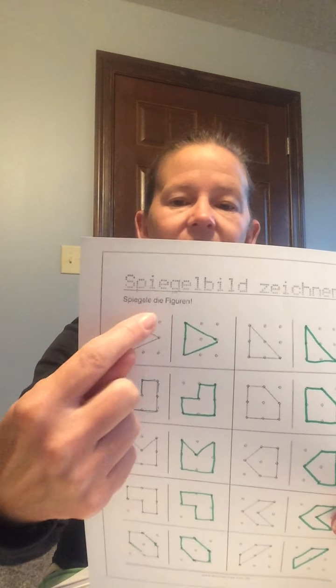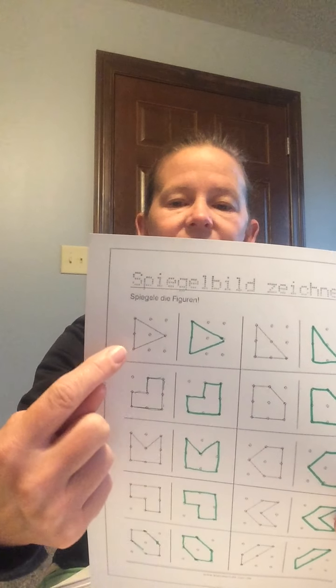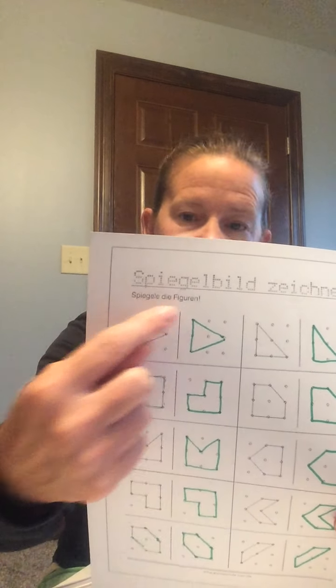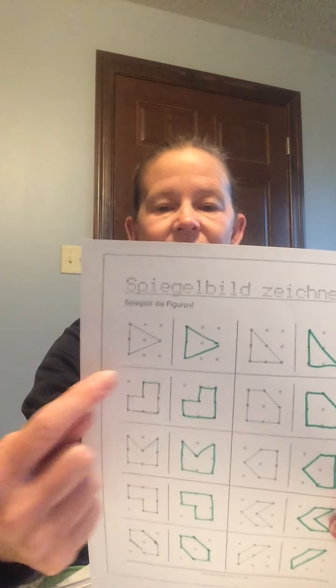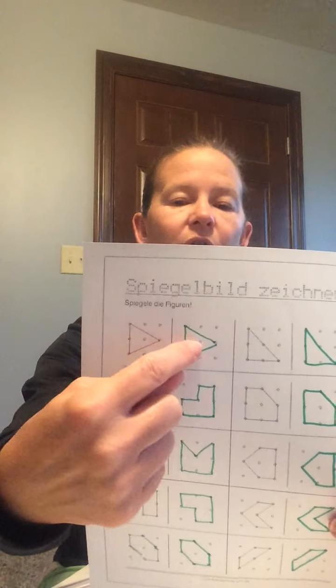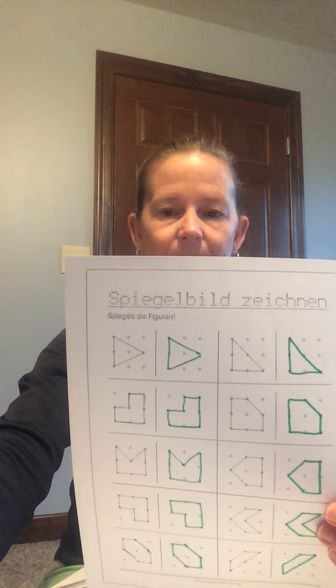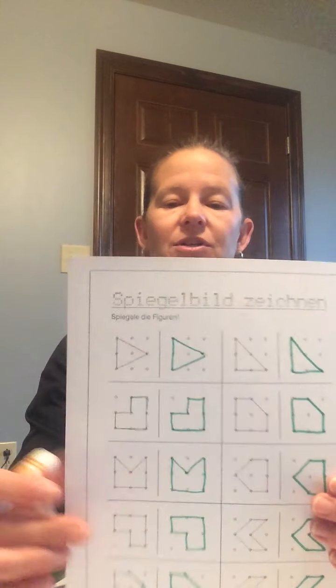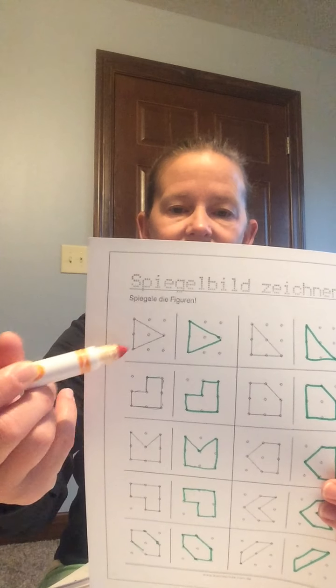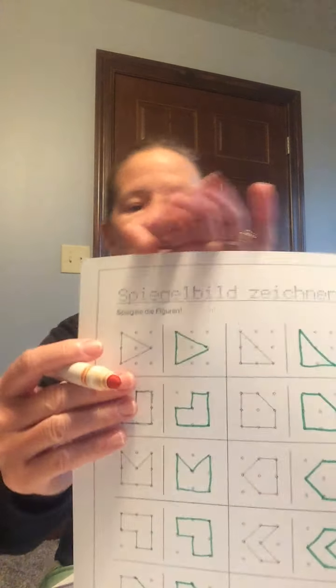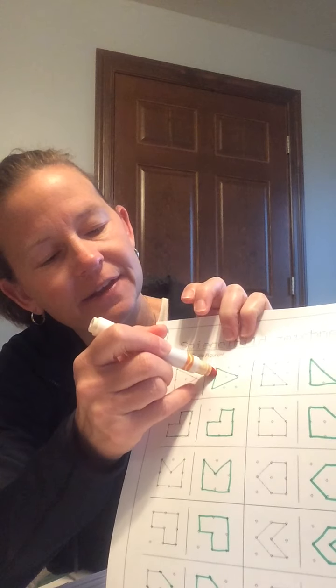You see that there are 3 dots, 3 more dots, 3 more dots. So there are 3 dots going this way, and then there are 3 dots going down. You are asked to draw this shape over here. You have to repeat that shape. Okay? So what I did in green, now I'm going to use orange to go over it. You're going to see how they drew a line all the way down on this side. So that's what I want you to do, is to draw a line all the way down on this side.